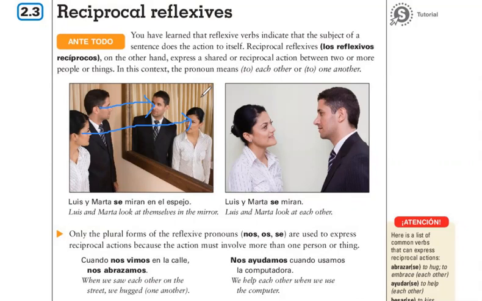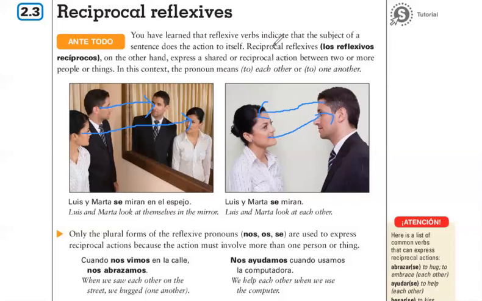That's reflexive. Now, how a reciprocal reflexive is different is that we still have Luis looking over here at Marta, and we've got Marta looking over here at Luis. So they are looking at each other. That's what a reciprocal reflexive is, when they're doing this to each other.